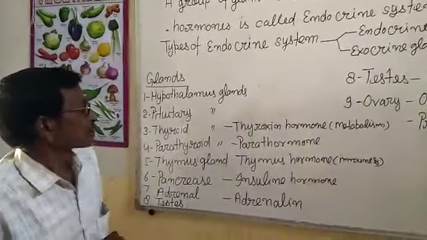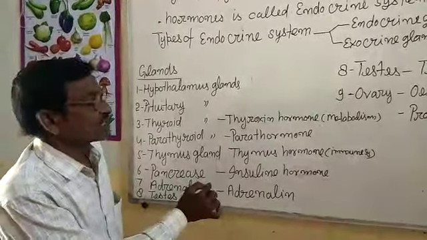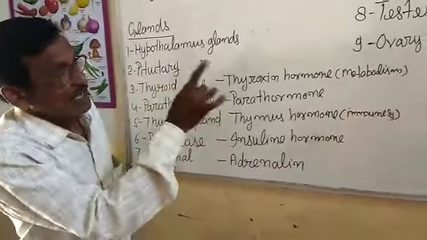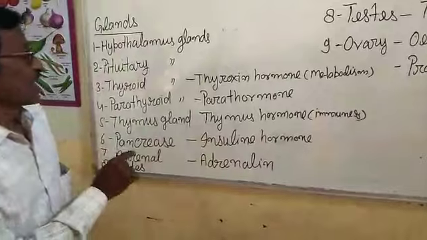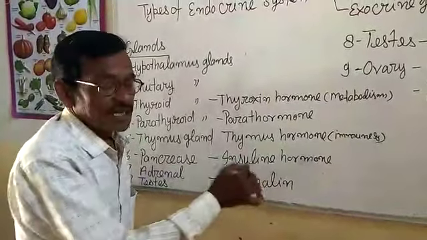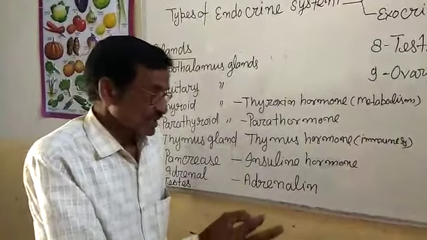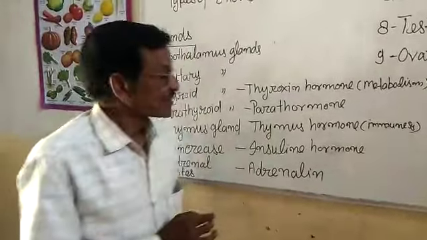The pancreas is both an endocrine gland and an exocrine gland, because when the pancreas releases insulin, the insulin mixes with the blood circulatory system and acts on the target organ.